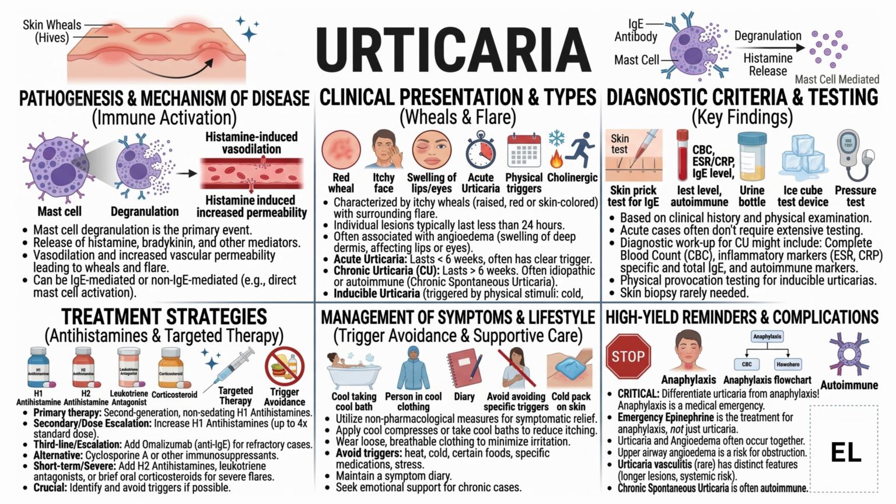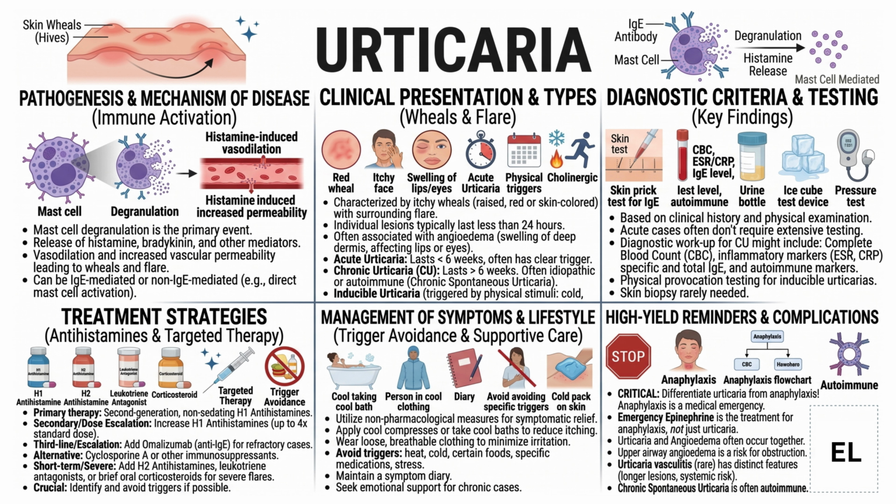Now let's talk about diagnosis, which is largely clinical. In most cases, especially acute urticaria, a detailed history and physical examination are sufficient. We focus on identifying triggers, recent foods, medications, infections, or environmental exposures. Extensive investigations are usually not required in simple cases.